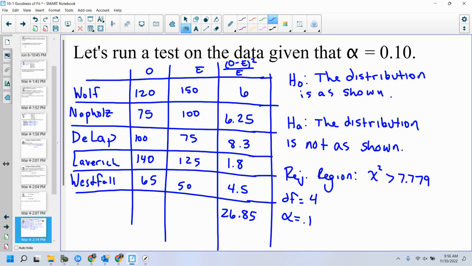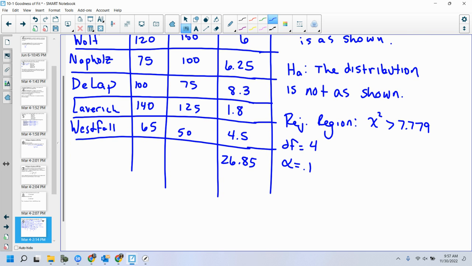Okay? Why do I say greater than? Why not less than? Because it's a right-tailed test. So my rejection region is if that chi-square comes out to be greater than 7.779. Does it? Yeah. My sum of the O minus E squared over E's came out to be 26.85. 26.85 came out to be greater than 7.779. So therefore, I reject my null.